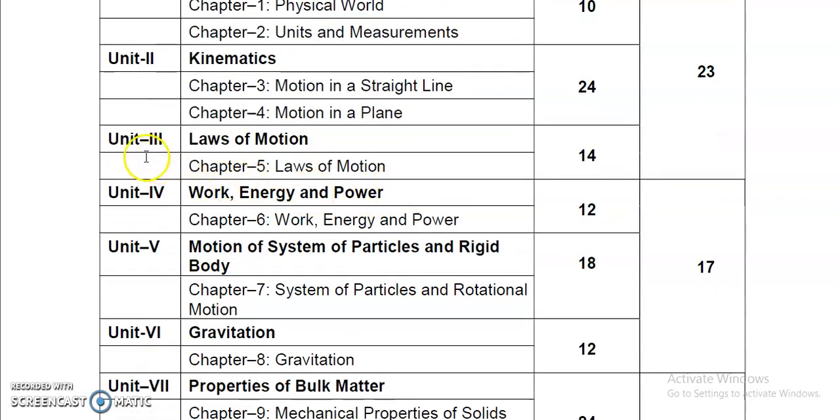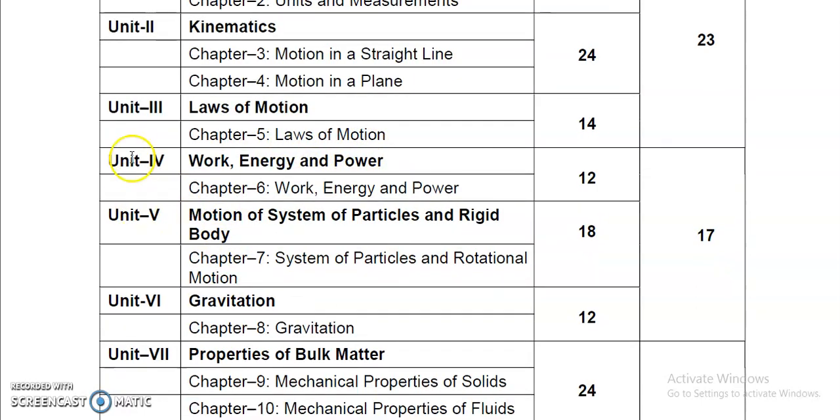Unit number 3 consists of laws of motion, only one chapter, chapter number 5. It is called laws of motion. You might be remembering Newton's three laws of motion that we studied in the junior classes, but now in this chapter we'll elaborate those laws and apply them mathematically, theoretically, and look at their applications.